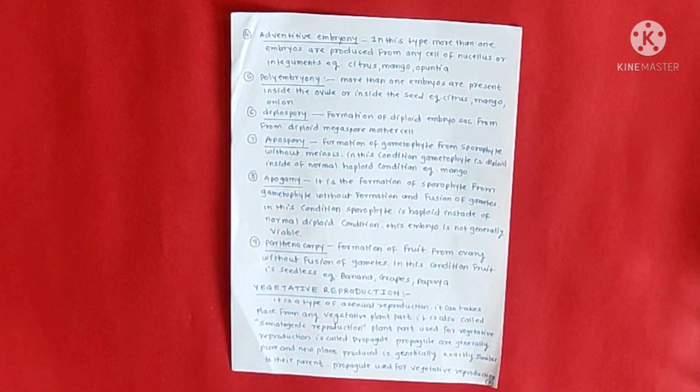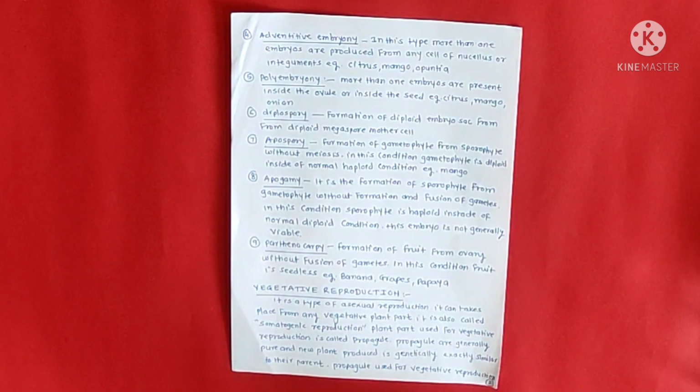Next, we have to study vegetative reproduction. It is a type of asexual reproduction. It can take place from any vegetative plant part. It is also called somatogenic reproduction. The plant part used for vegetative reproduction is called a propagule. Propagules are generally pure, and the new plant produced is genetically exactly similar to its parent.